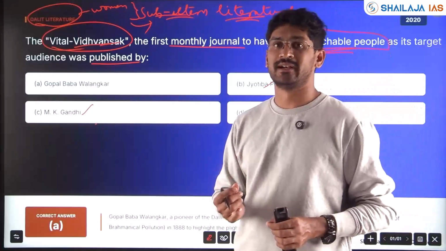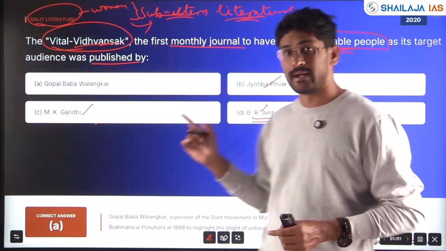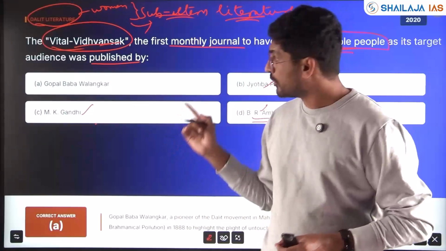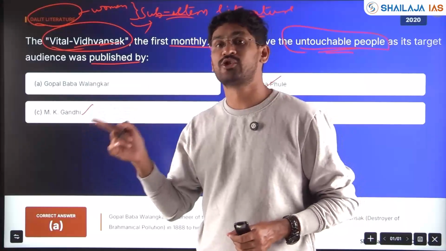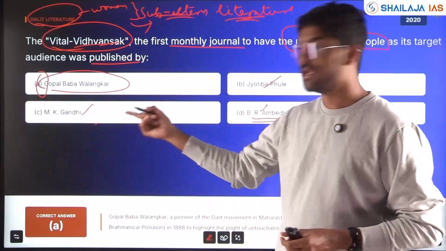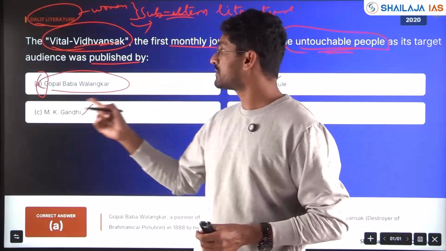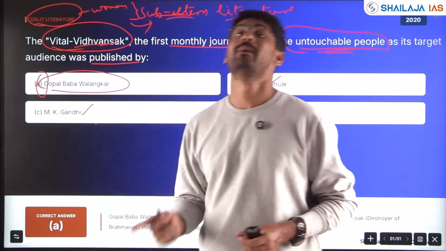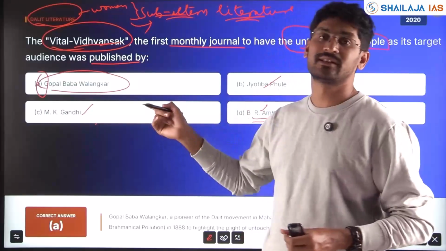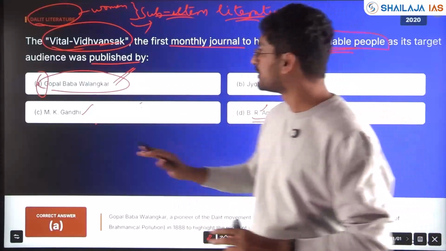Ambedkar. You would have studied these. If a new book comes and a new name comes, and you have not heard of that book or those prominent personalities, then go with the new option, which you have never heard before, because you would have studied Gandhi, his important books, Jyotiba Phule, important books, Ambedkar ji, his important books, but Gopal Baba Walankar you might not have studied, and if you have never heard of Vittal Vidwansak linked to these three important personalities, you can go with a freedom fighter who is not well known.